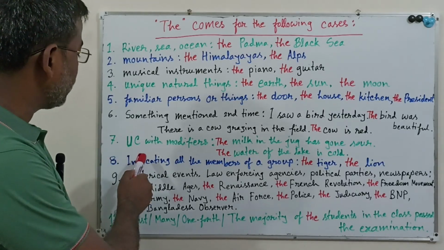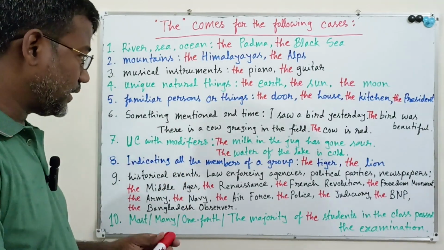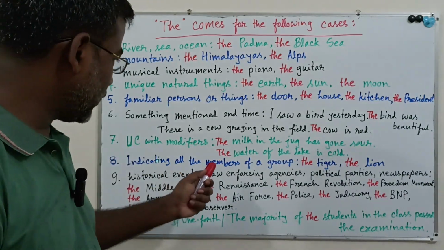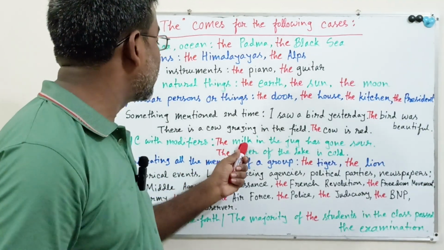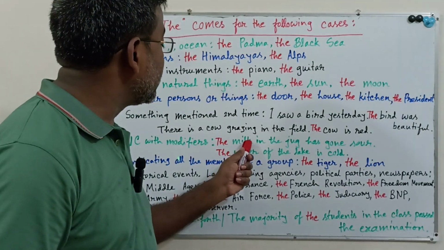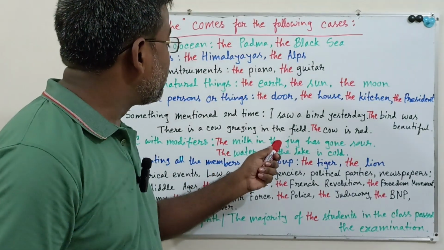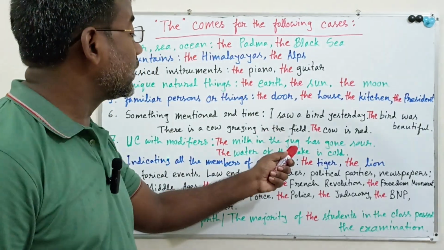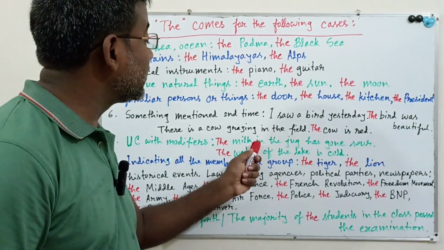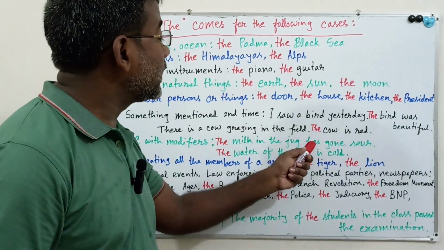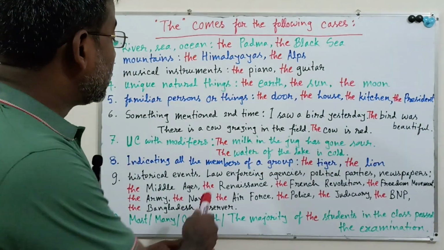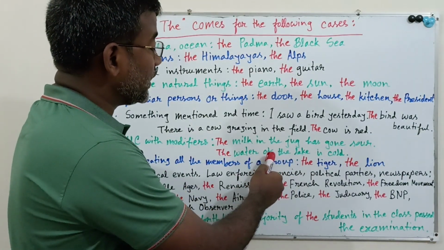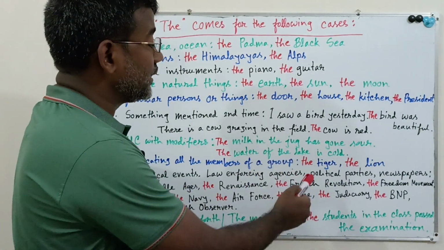Number seven, uncountable noun with modifiers. That means some modifiers come after the uncountable noun. You have to use "the" before the uncountable noun where you have added some modifiers. The milk in the jug, which milk that is in the jug has gone sour. The water of the lake, which water that is of the lake.